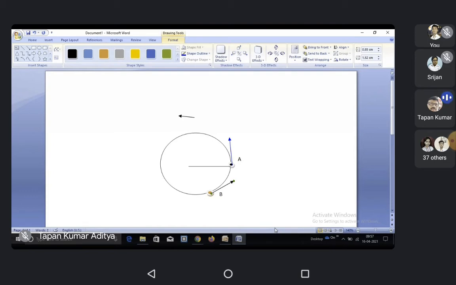But the magnitude of velocity, that is the speed, at points A, B and C shown in the diagram will be constant. The magnitude of velocity remains constant, but the direction of velocity will change at each point. I hope this is clear.